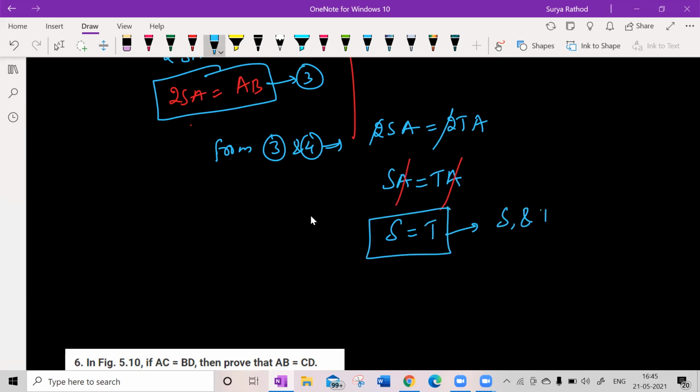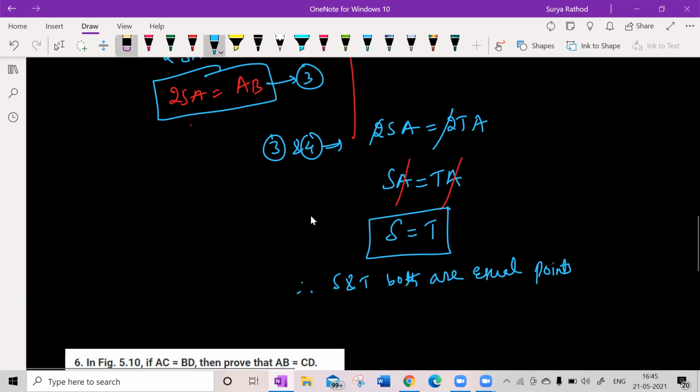S and T both are equal points. Let me write here. Therefore, S and T both are equal points. Right? Or same points. Not equal points, same points. You write same points. Isn't it? Yes, sir. But this contradicts.